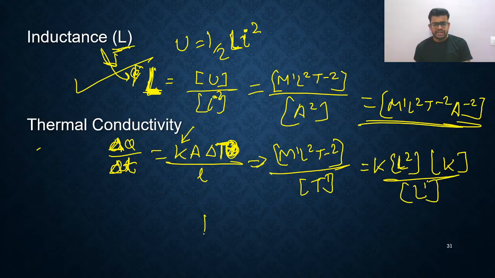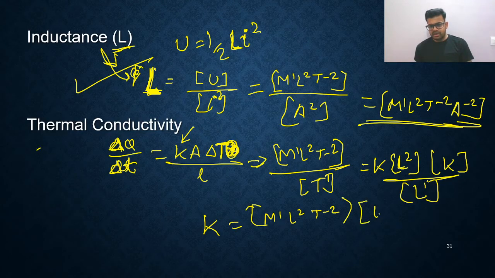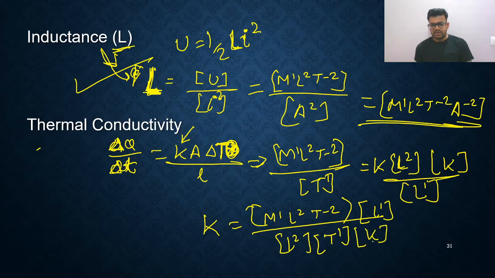That's all. So you are getting the thermal conductivity K equal to M1 L2 T minus 2, then L1 in the numerator, and in the denominator L square, T raised to 1, and Kelvin.